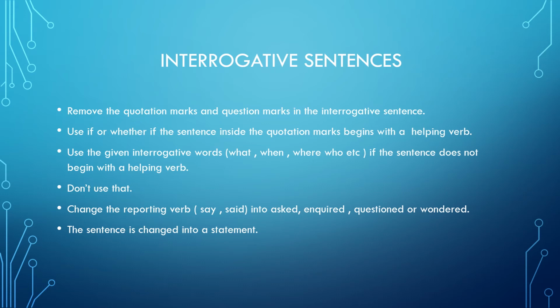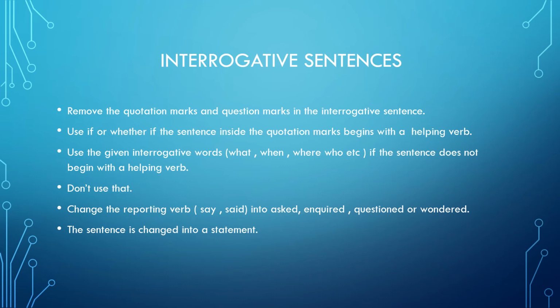If a sentence inside the quotation marks begins with a helping verb, then what am I supposed to do? I am supposed to use if or whether. And if the sentence inside the quotation marks does not begin with a helping verb, then I have to use the given interrogative word like what, when, where, who, whom, etc. Don't use that.